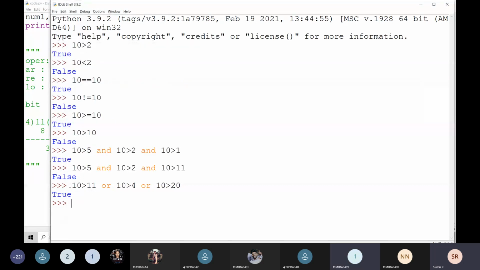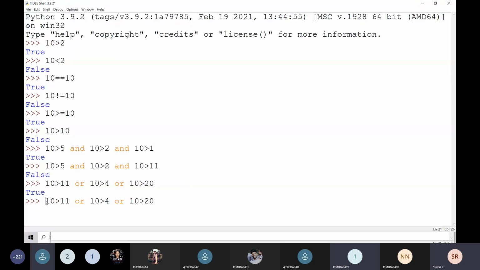For example, what is the output of this one? This one is going to be true, right? Now I am going to apply a not operator here. What is the inner value? It is going to be true, right? Yes, that is true. Then we apply the not, and it is converted into false here.